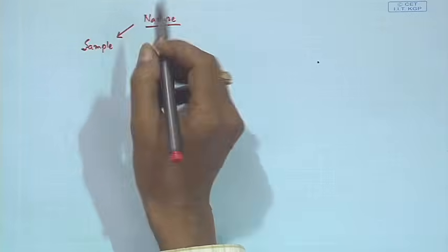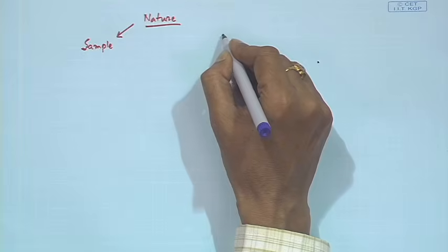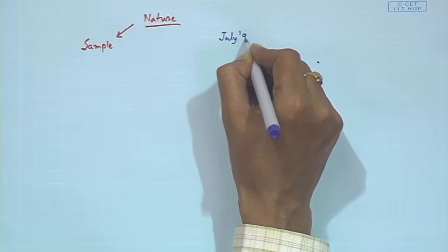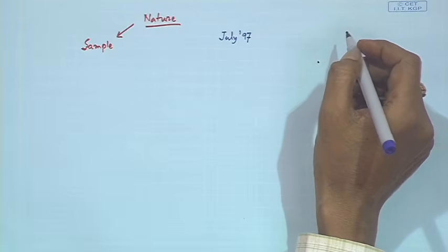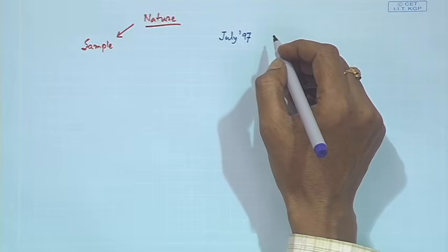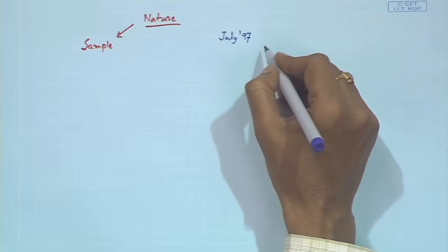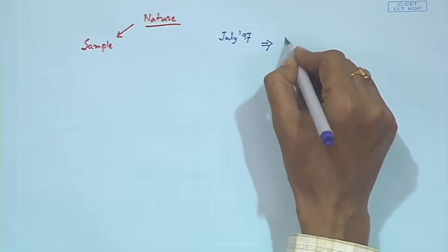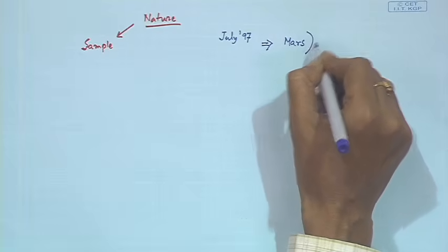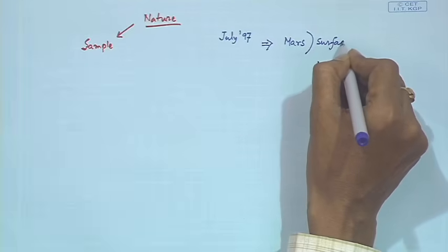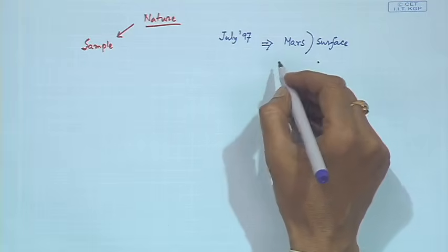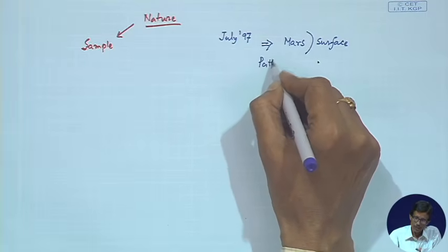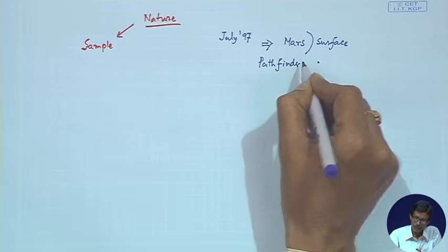So, from the nature we should get some sample, and I will give you some typical example for that, where we know that during July in the year of 97, particularly the Americans sent something to analyze the Martian surface, the Mars, and its corresponding surface. So, they sent the Pathfinder spacecraft.